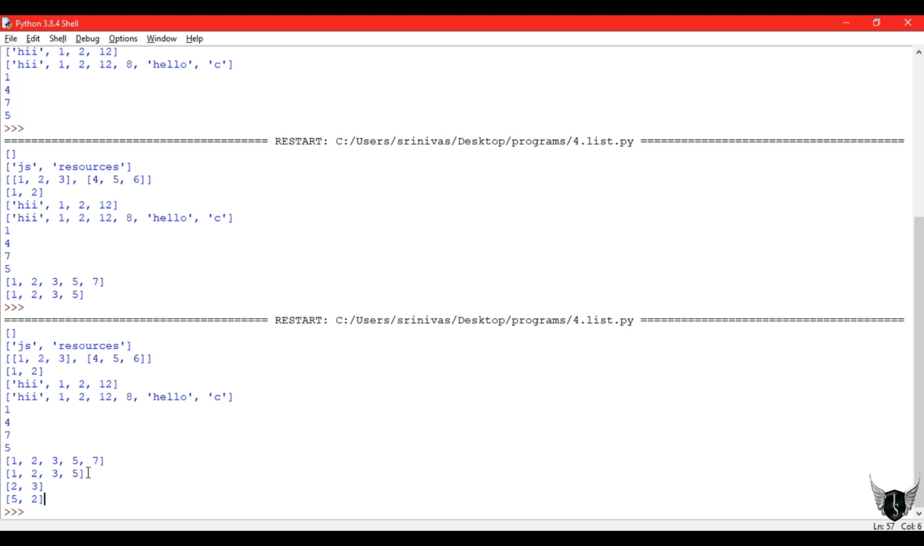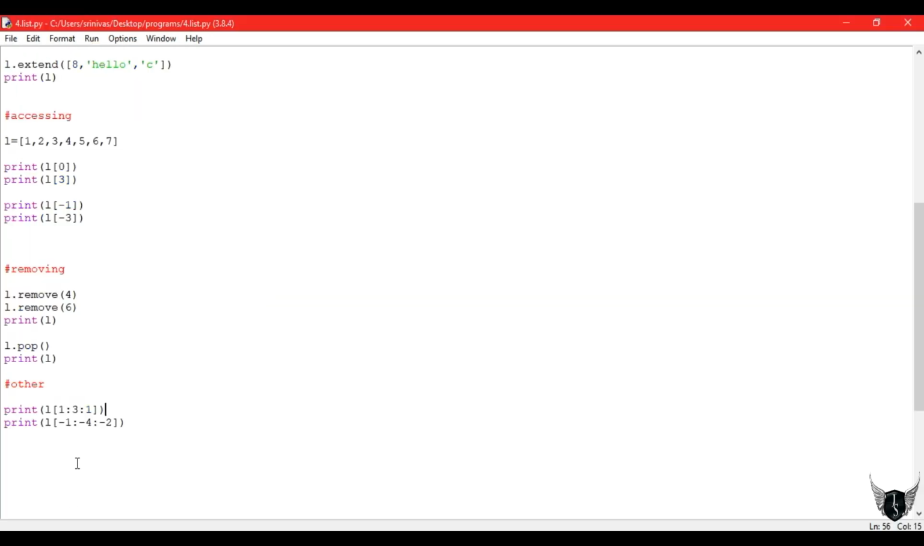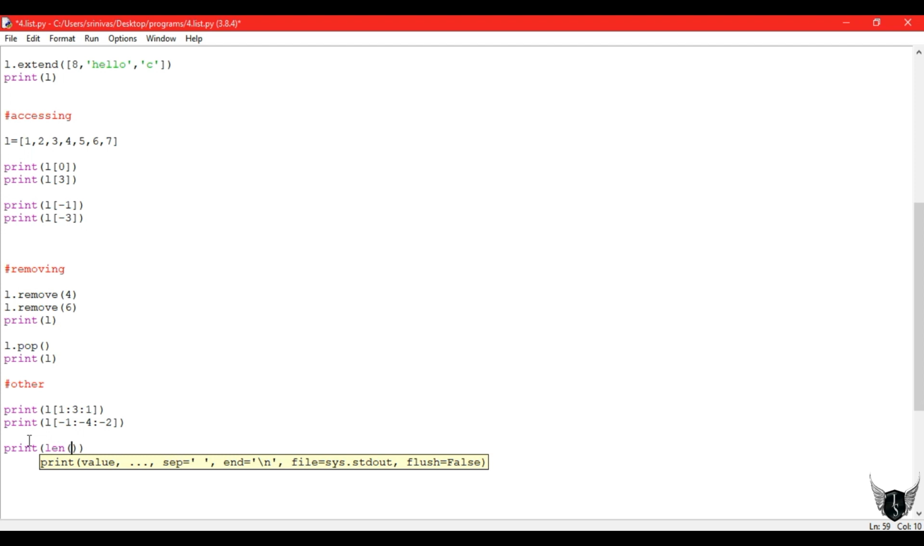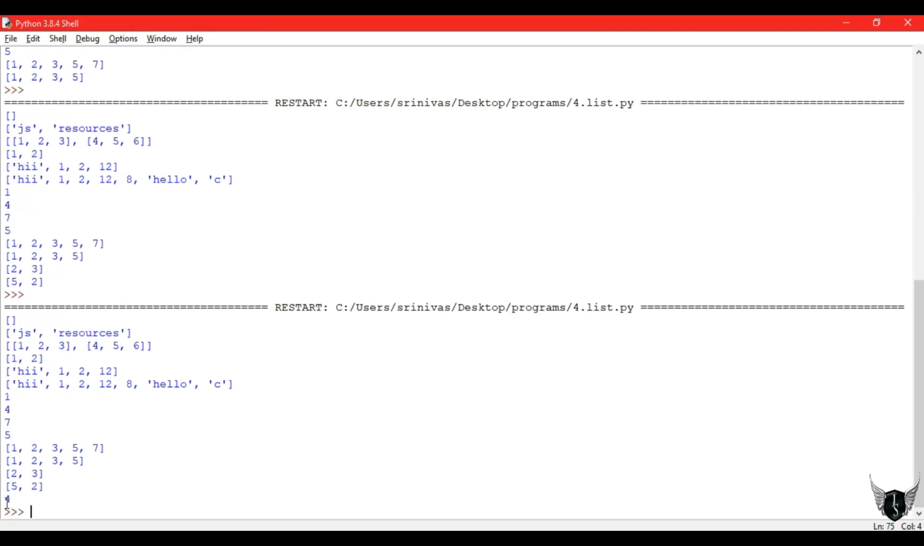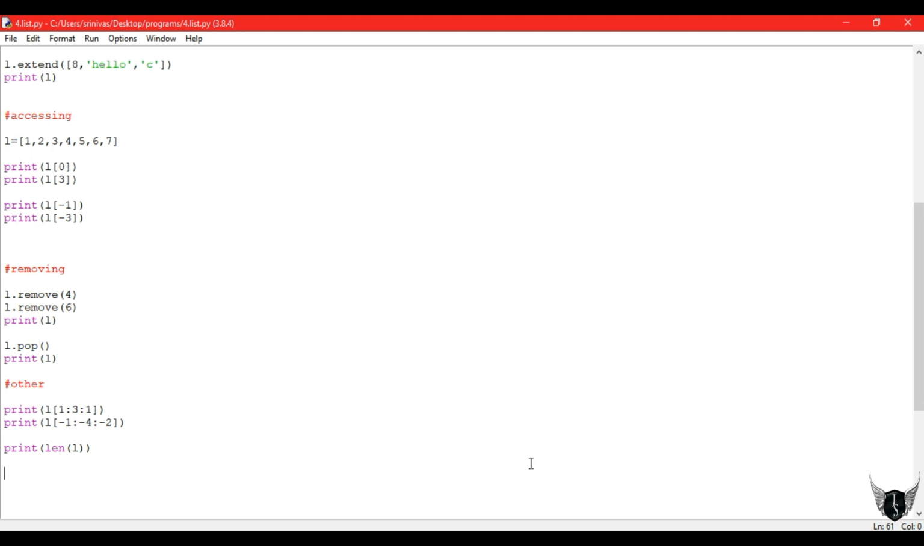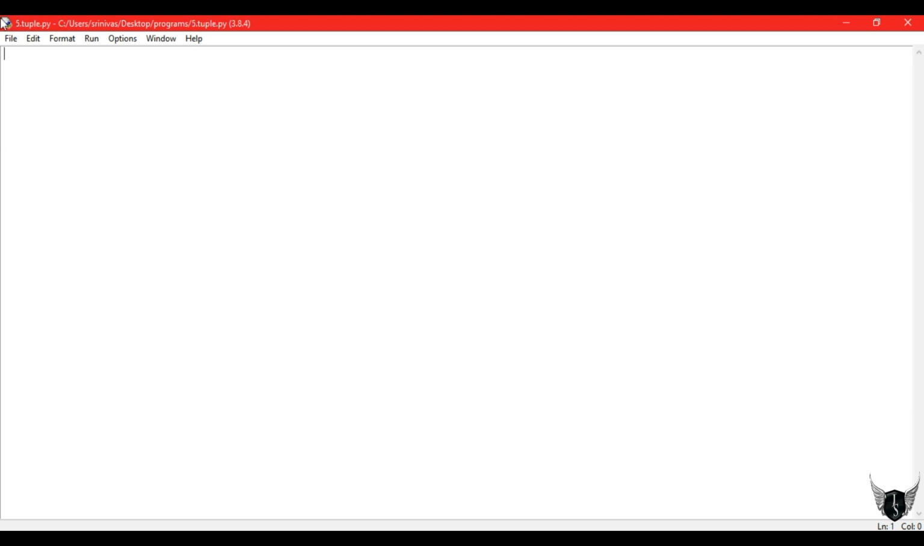5 and 2 also. How did we get 5 and 2? We started from the -1 position to the -4 position with step size -2. That is in reverse. We use the length method also to find the length of the final list. So what is the length of my final list? 1, 2, 3 and 5. I have just printed using slicing, but they are not the final list.